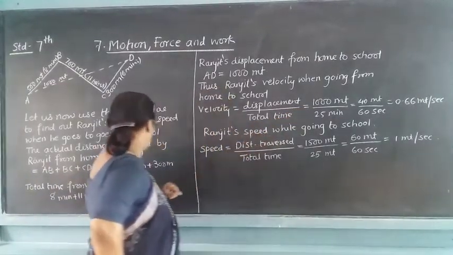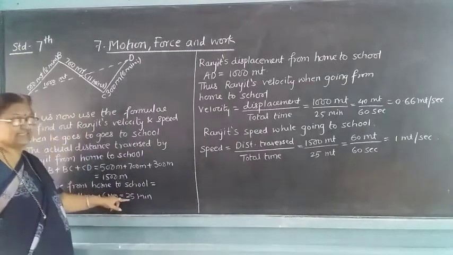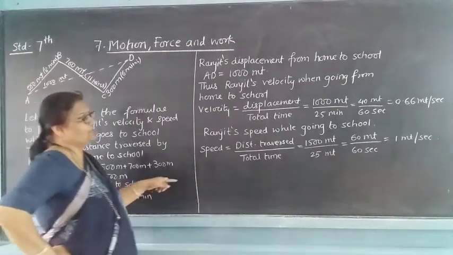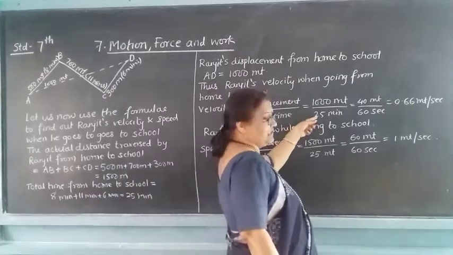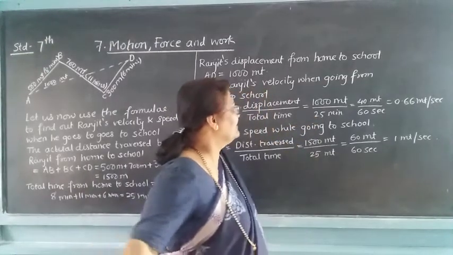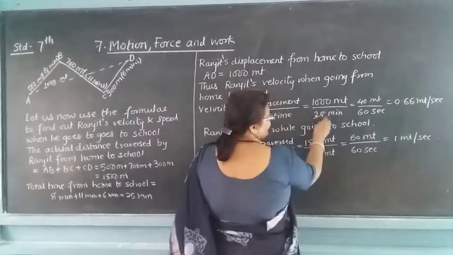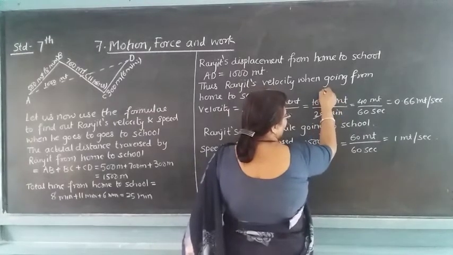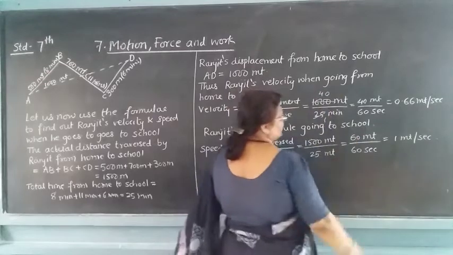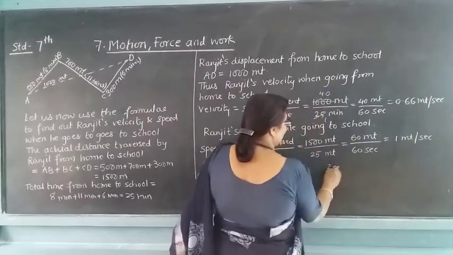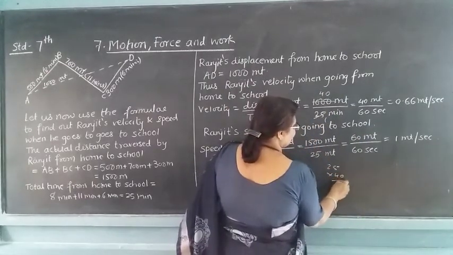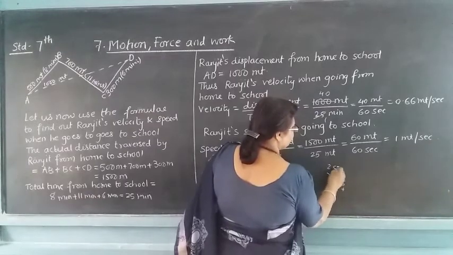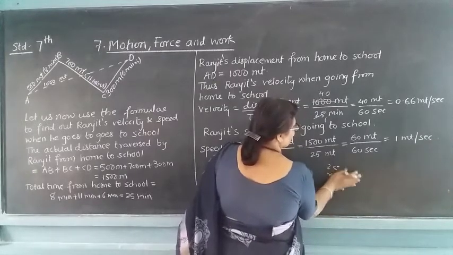Total time, how much does he need? Total time he has needed is 25 minutes. That we have taken here, 25. 1000 upon 25 times 60.